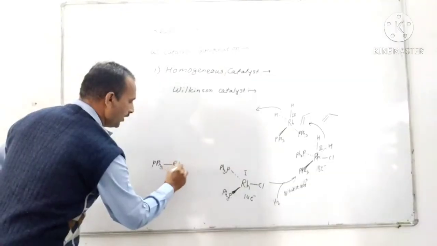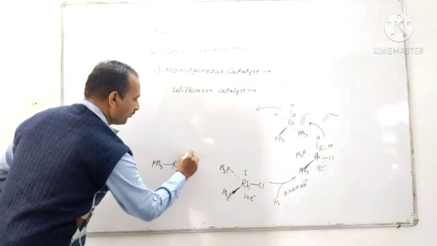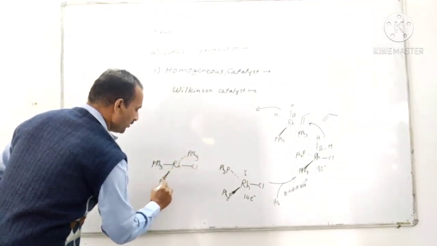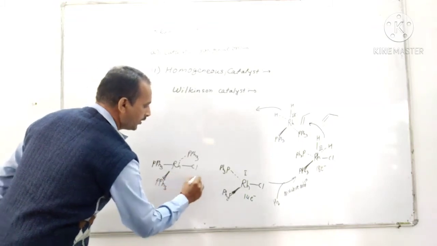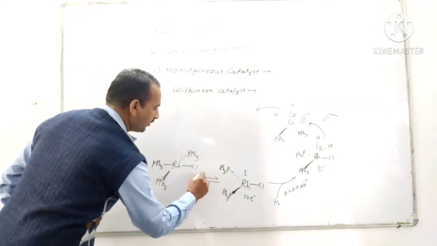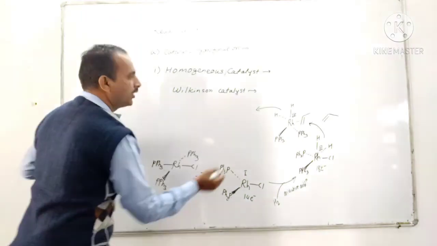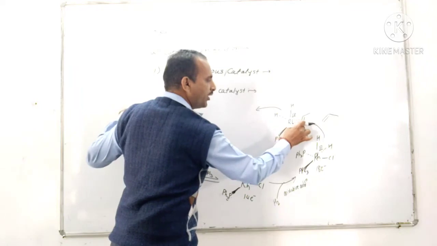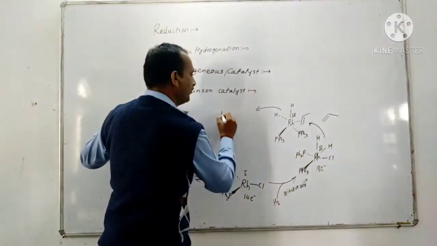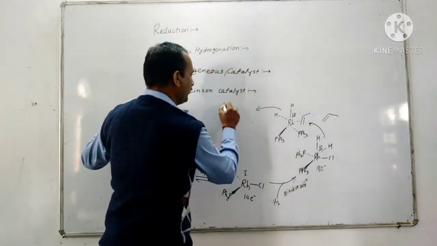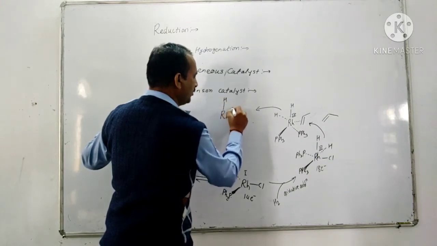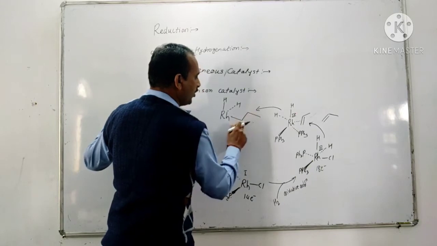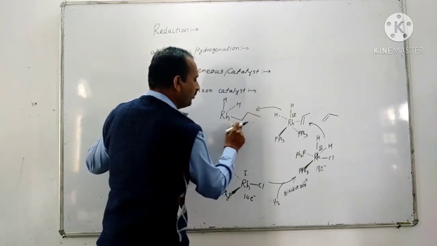PPh3 rhodium Cl, PPh3, PPh3. So minus PPh3. Then there is insertion, meaning formation of a bond between this carbon and rhodium. Rh, formation of a bond between rhodium and carbon.